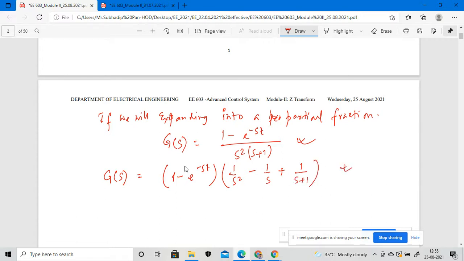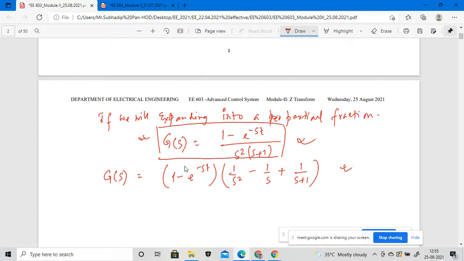So this will be the expanded partial fraction of a particular system G(s), right?